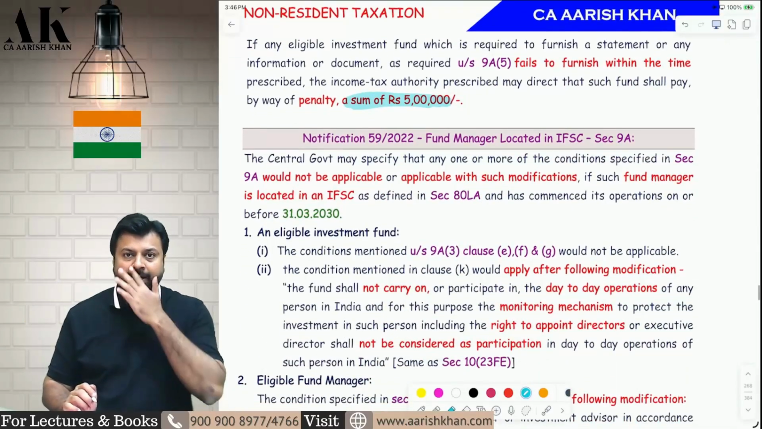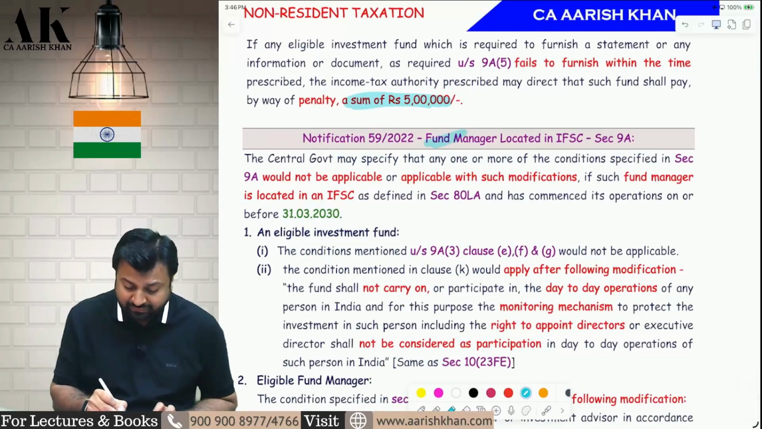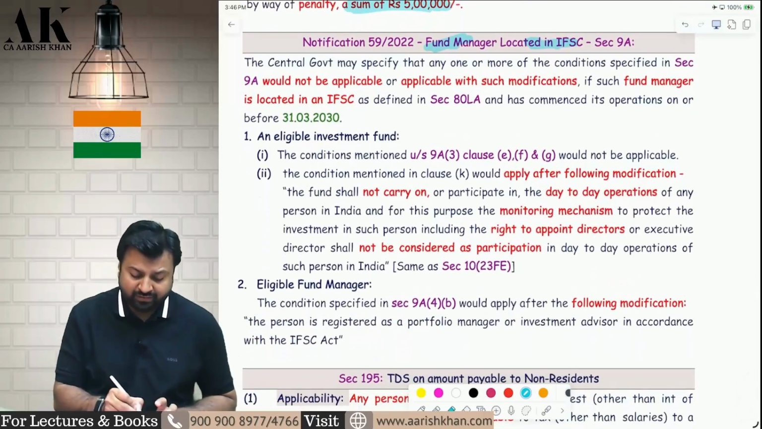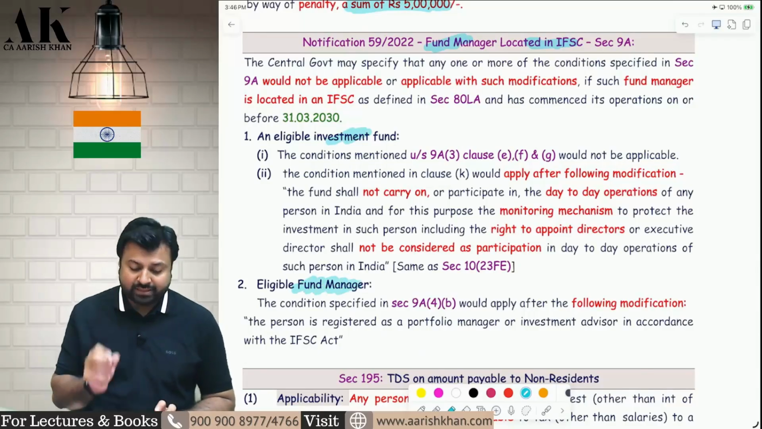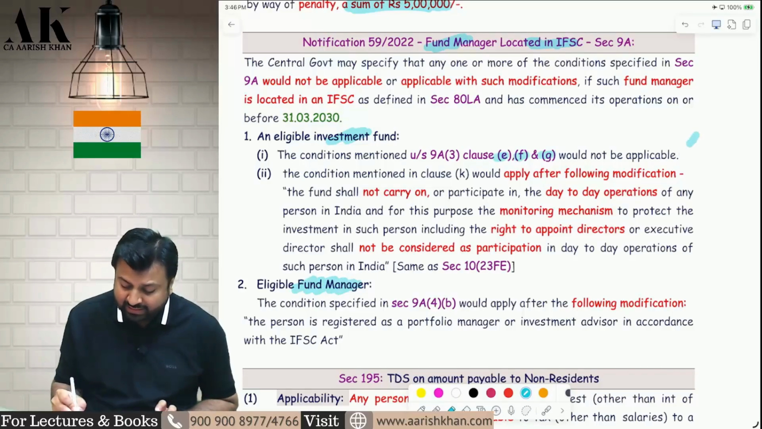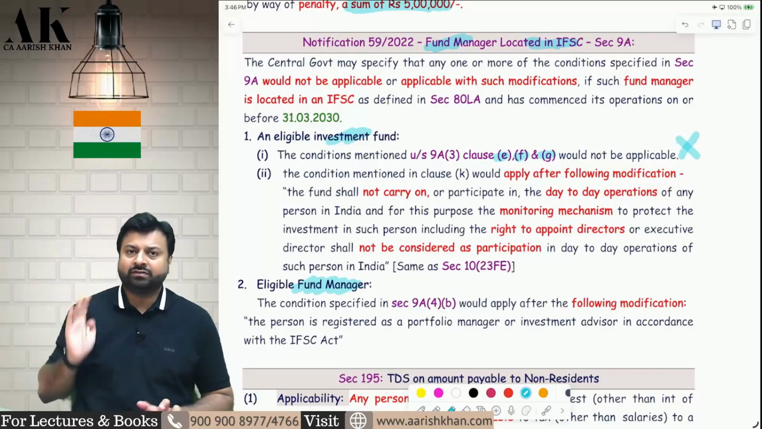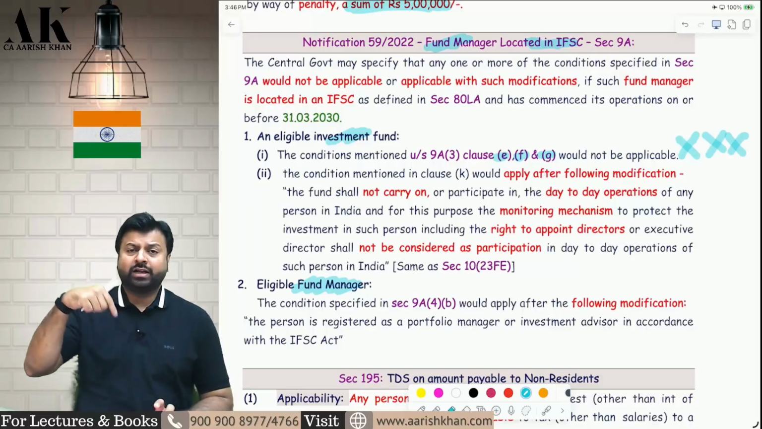Now, some relaxation to a fund manager which is located in IFSC. If a fund manager is located in IFSC, there are some relaxations which are given to the eligible investment fund and there are some relaxations which are given to the eligible fund manager. First relaxation is clause EFG not applicable. Just like the fund of the foreign government and the fund of the foreign central bank, clause EFG is not applicable if the manager is located in what?